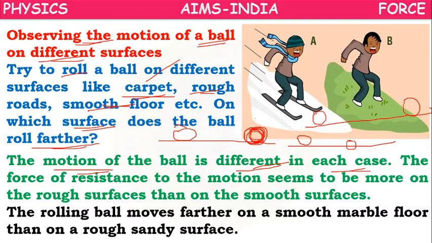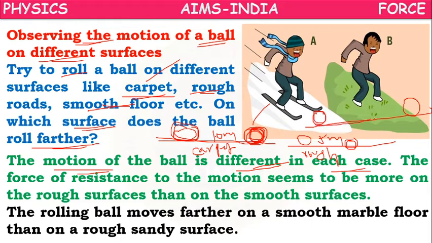Means when we roll a ball on a carpet, suppose it has traveled 10 meters on the carpet. Next, we are making it roll on a rough road. Suppose it has traveled only 5 meters.